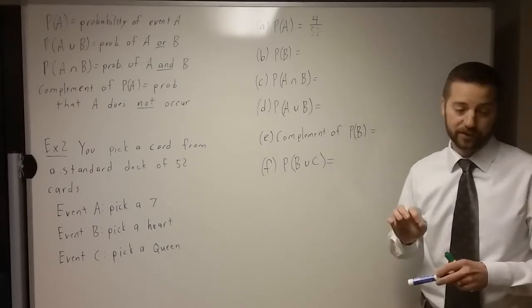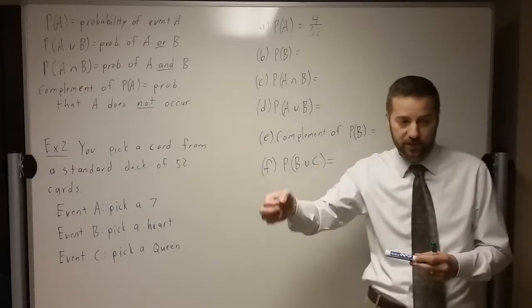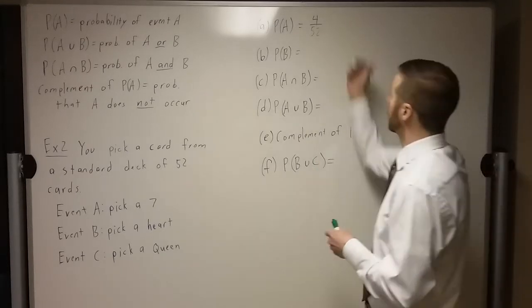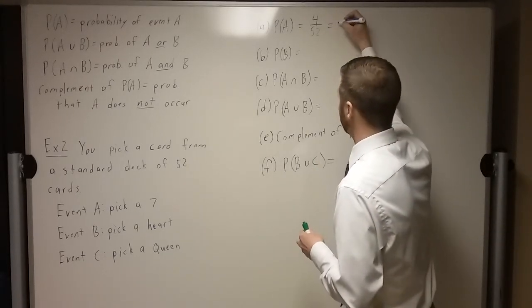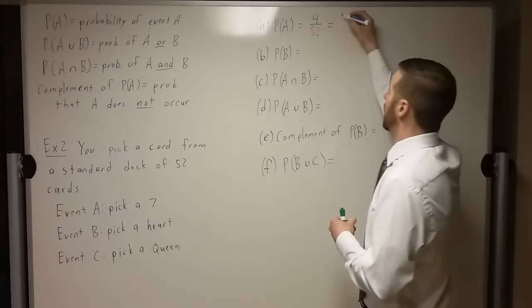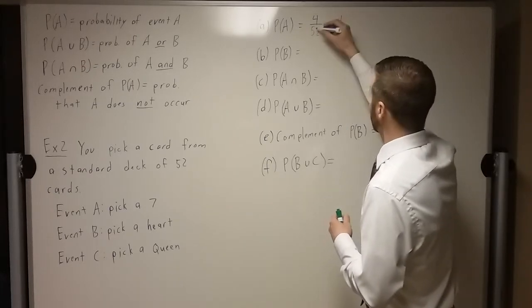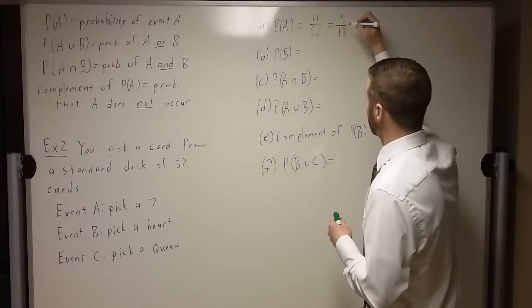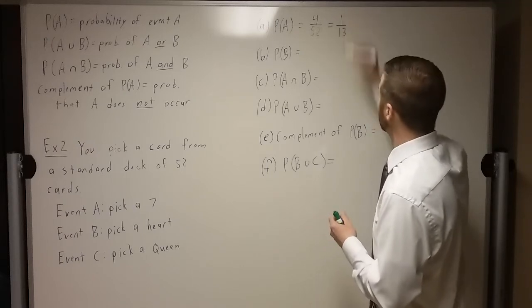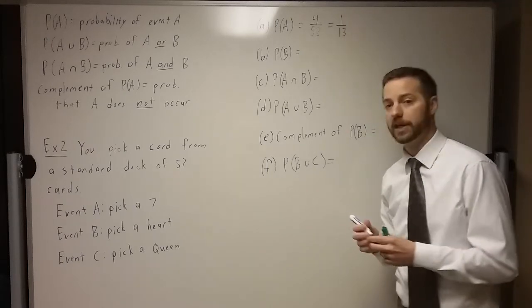This is not simplified, so we shouldn't leave it like this. We can either change it to a decimal or a percentage, or we could just simplify the fraction. I'm going to simplify the fraction. 4 goes into both of these. 4 divided by 4 is 1. And then 52 divided by 4 is 13. And so this is 1 out of 13.